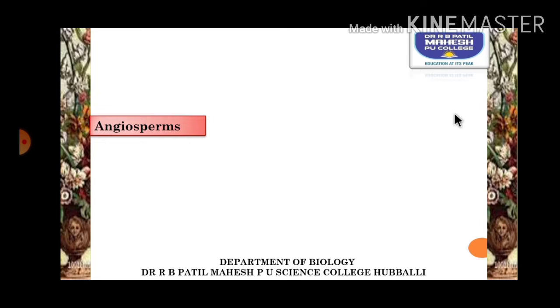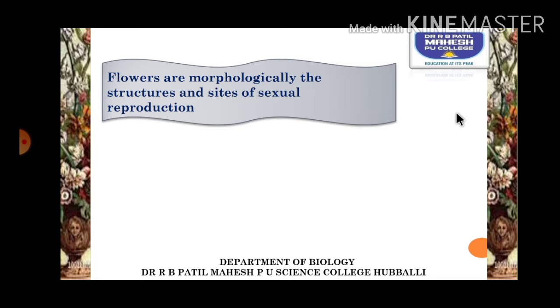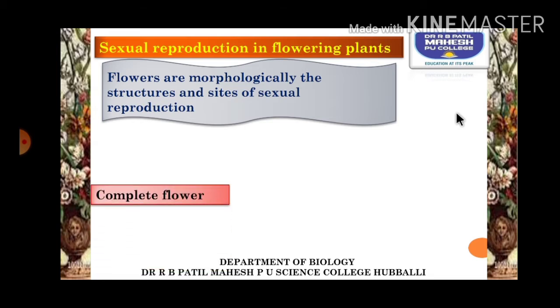Angiosperms, as we all know, are regarded as flowering plants. They are the plants which produce a beautiful whorl for the process of sexual reproduction. Flower is said to be a modified shoot. To make it more clear, it is a modified leaf which is mainly meant for sexual reproduction. Flowers are morphologically the structures and sites of sexual reproduction.